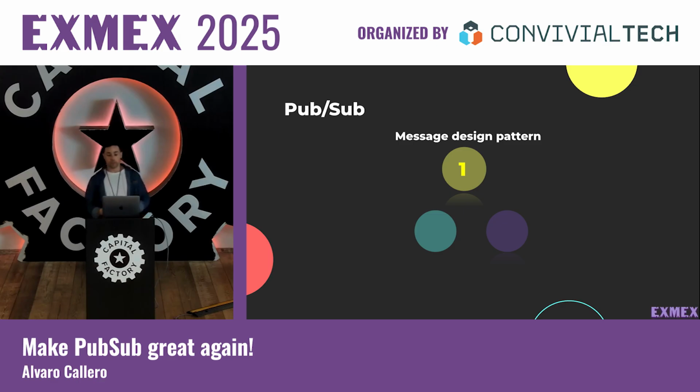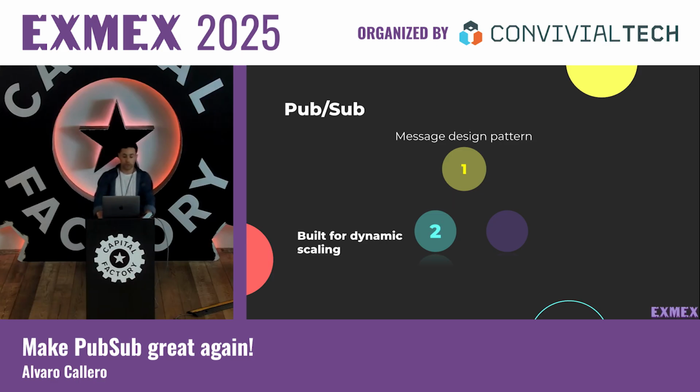So what is PubSub? It is a message design pattern, used in distributed systems for asynchronous communication between different components. Although it is based on earlier messaging paradigms like message queuing or event brokers, it is a more flexible and scalable solution. It was built for dynamic scaling, so PubSub was created to support the expansion of information systems.